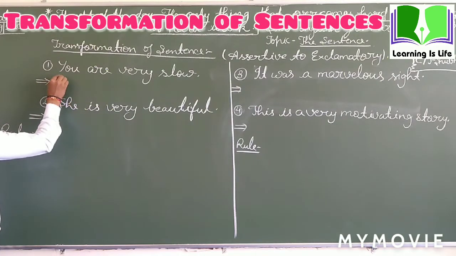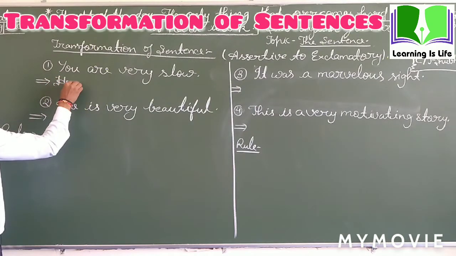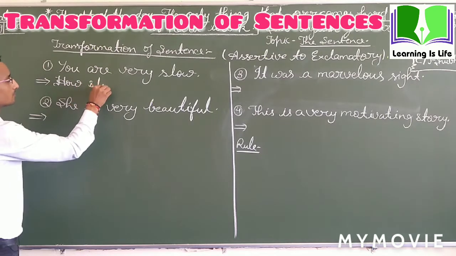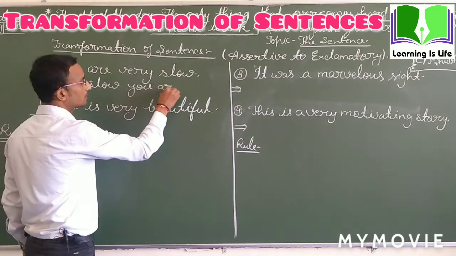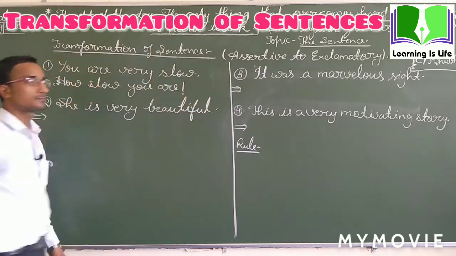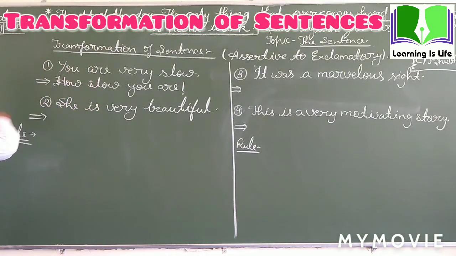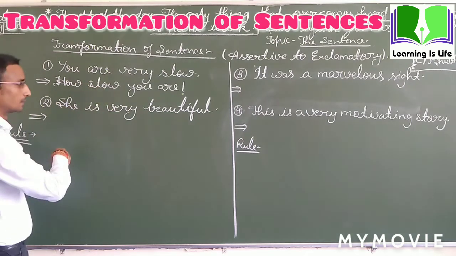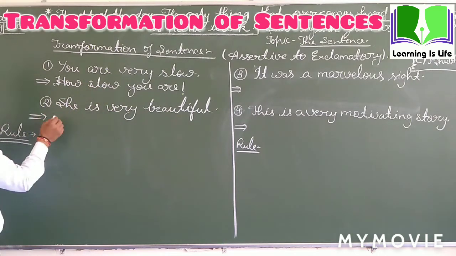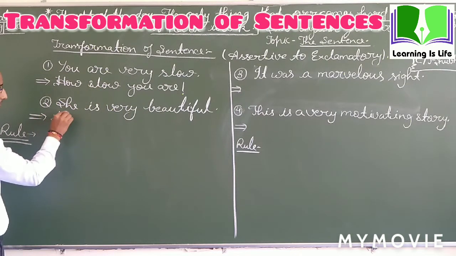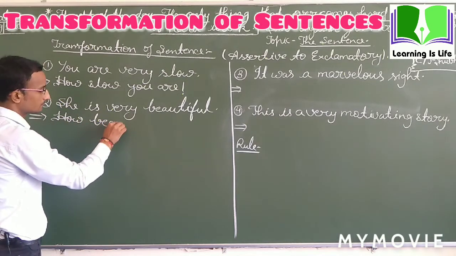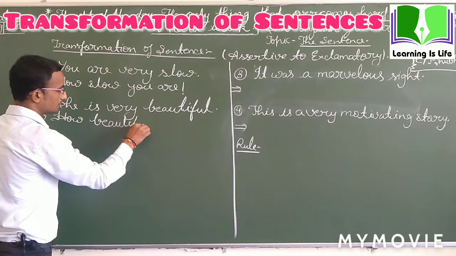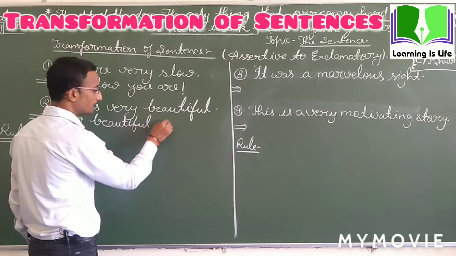We write: how slow you are, and an exclamatory sign. Then we say, she is very beautiful. We say exclamatory: how beautiful she is.